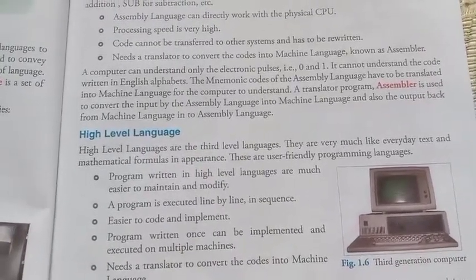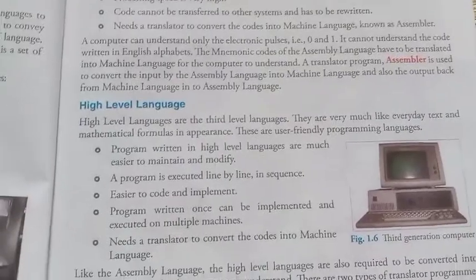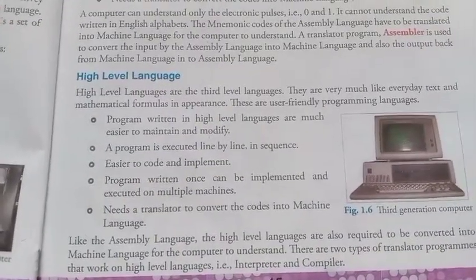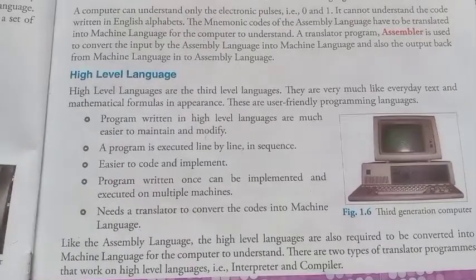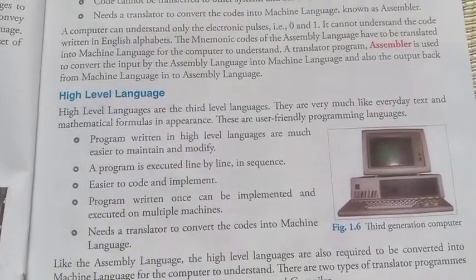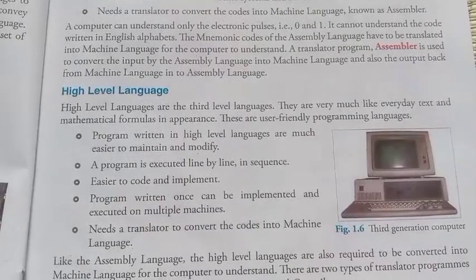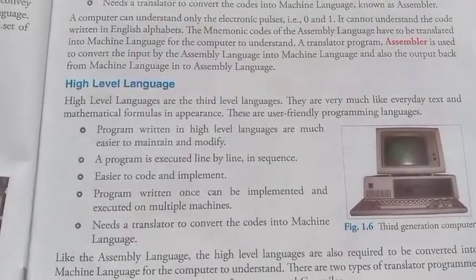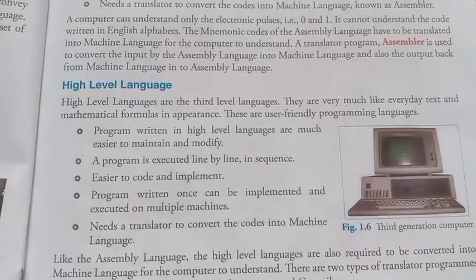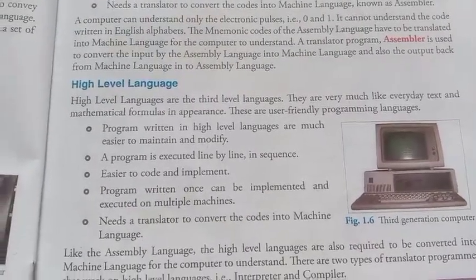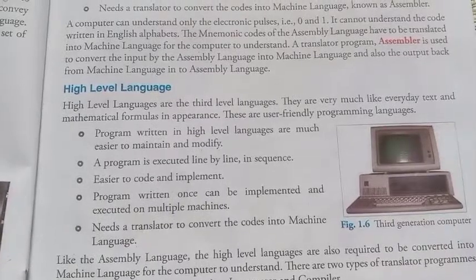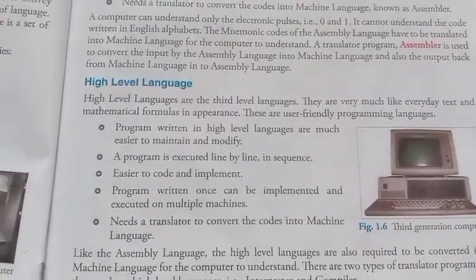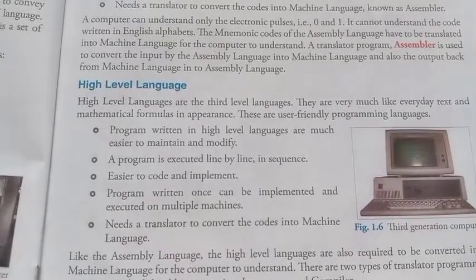It needs a translator to convert the code into machine language. Like assembly language, high level language also needs to be converted into machine language, and this translator is called a compiler.